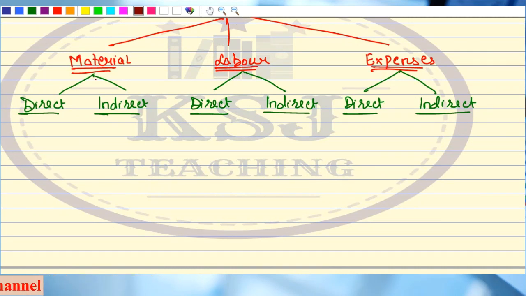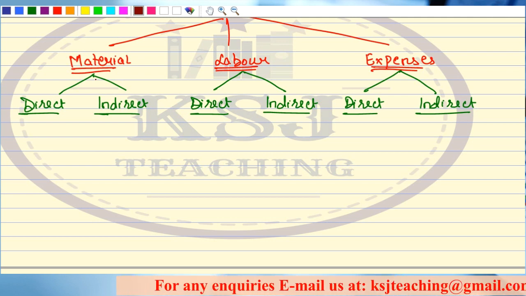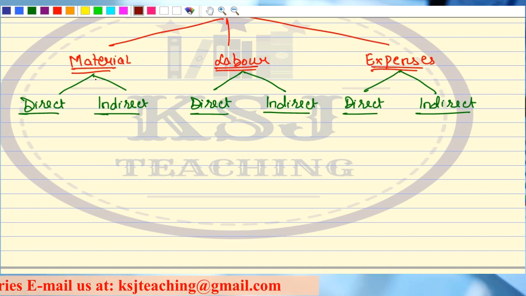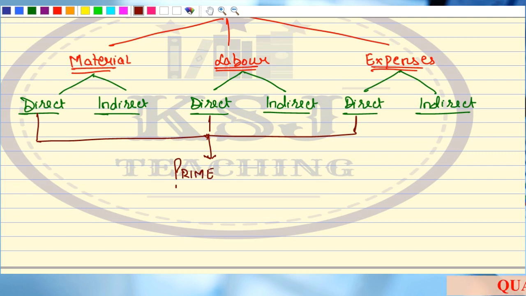The important point here is all the direct cost is very, very important for us. It is the primary cost without which we cannot do the business, right? So all the direct cost is known as prime cost. Sir, why prime cost?